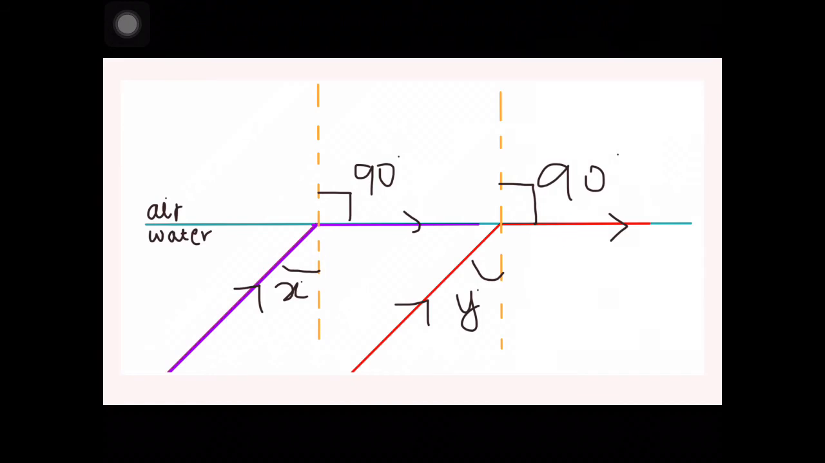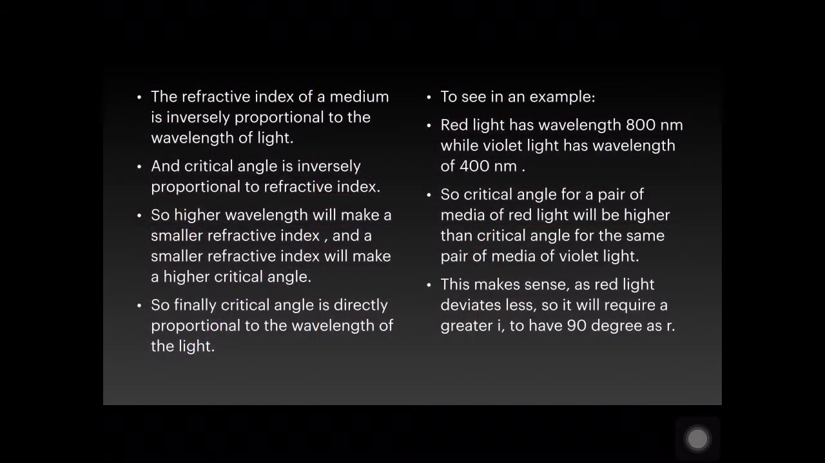From this we can conclude that critical angle is directly proportional to the wavelength of light. So, the higher the wavelength of light, the higher the critical angle, while the lower the wavelength of light, the lower the critical angle. This makes sense as red light deviates less, so it will require a greater angle of incidence to have a 90-degree angle of refraction when compared to violet light, which deviates more, so it will require a smaller angle of incidence to create the same angle of refraction equal to 90 degrees.